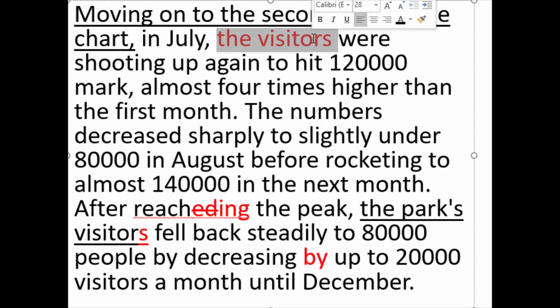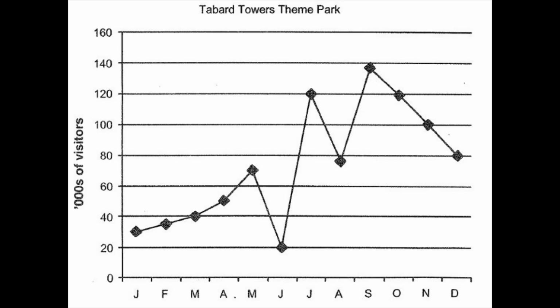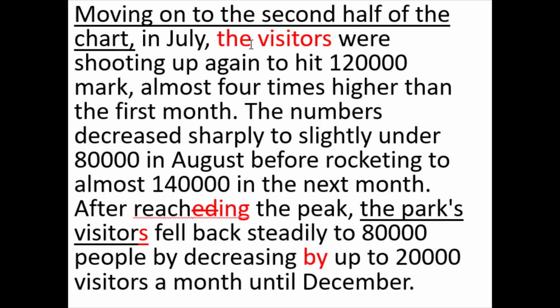The visitors were shooting up again. Okay, again, this is not describing the visitors, it's describing the number of visitors, not the visitors. The number.